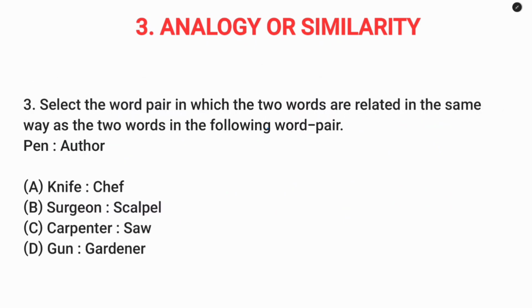Question number 3. Pen, author. So author writes a story with pen. Chef uses knife to cook. So same pair. So option A.